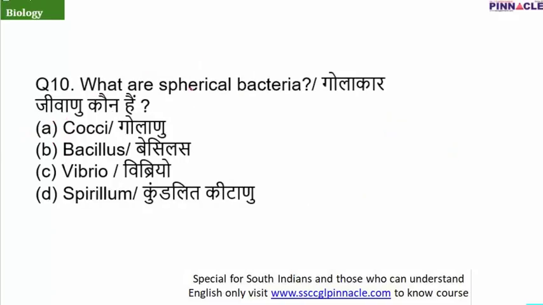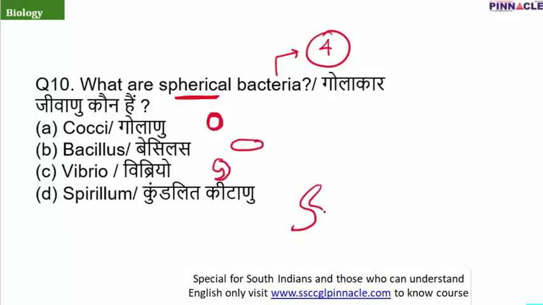Question number 10. What are spherical bacteria? According to the shape of bacteria, they are classified into 4 types, which are coccus, bacillus, vibrio and spirillum. Cocci are basically spherical in shape. Bacillus are rod-shaped bacteria. Vibrio are comma-shaped bacteria, and spirillum are spiral in shape. So these are 4 kinds of bacteria. Now the question is, what are spherical bacteria? So without any doubt, they are cocci or coccus.